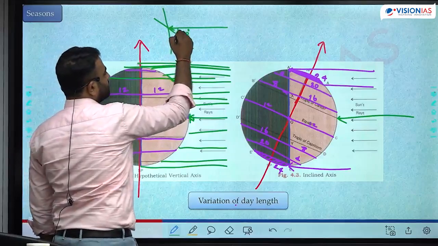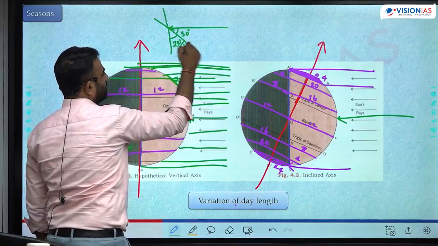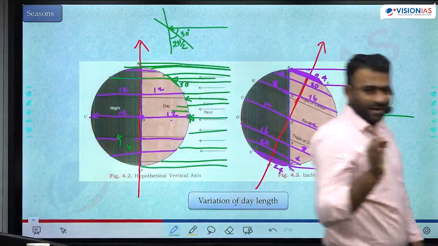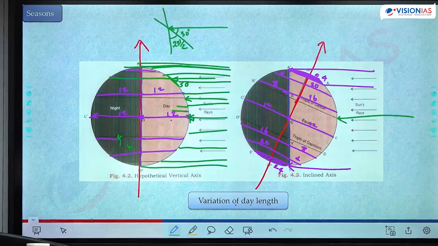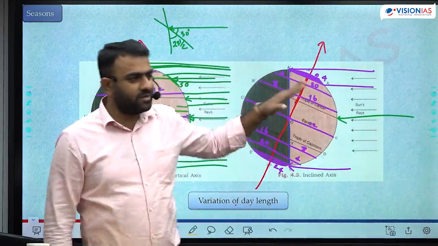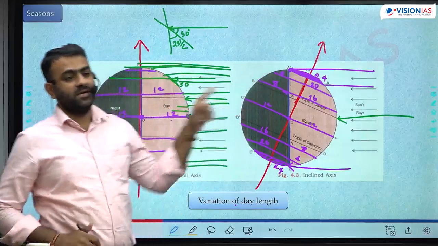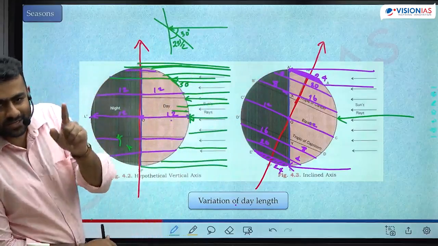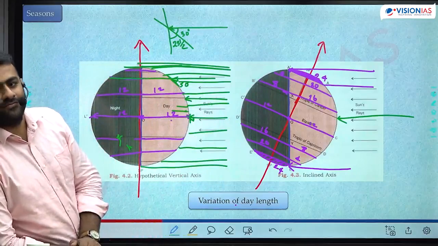The angle of incidence will increase by 23.5, right? Every latitude, the angle of incidence increases by 23.5 degree. Every part of the surface, wherever it is getting tilted toward the sun, the angle of incidence increases. Angle of incidence increases, intensity of sunlight increases.